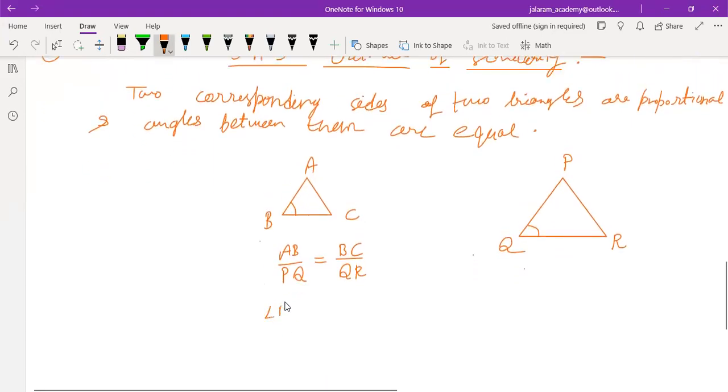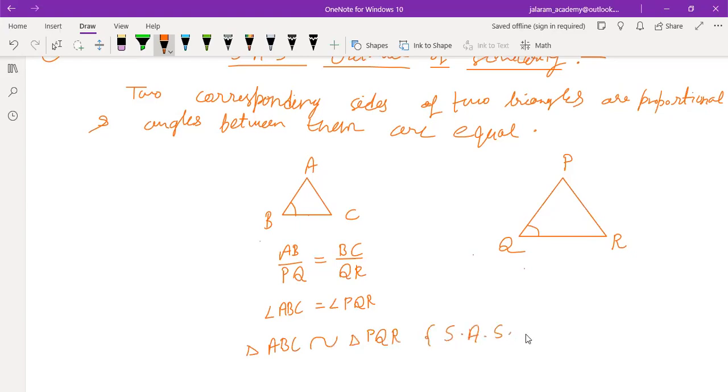So we write angle ABC equals to angle PQR. Therefore, triangle ABC is similar to triangle PQR. And this criteria is called SAS criteria.